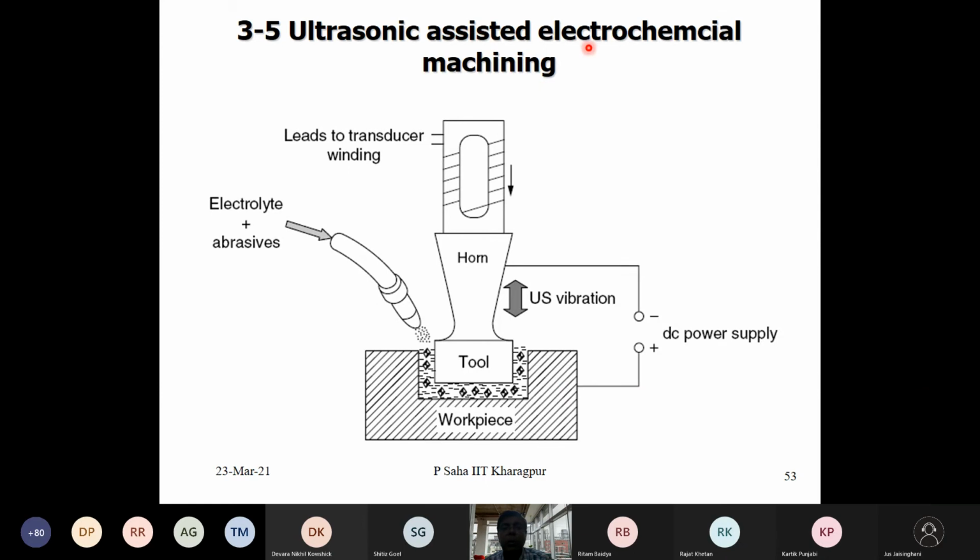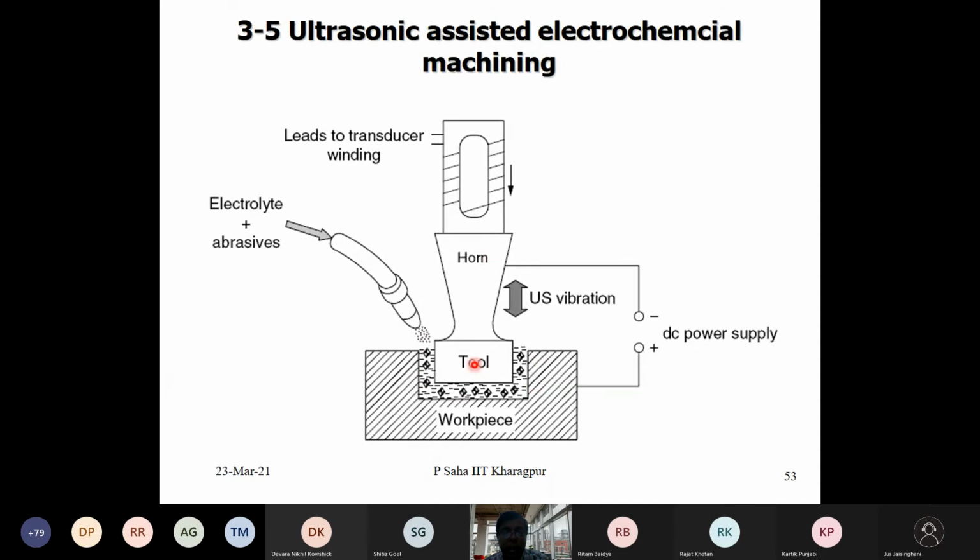This is the last process. I'm going to talk about ultrasonic assisted electrochemical machining. This is the ECM workpiece we want to machine, and there could be some specific type of workpiece for which such tool ultrasonic vibrations will be useful. What we are doing is putting a little amount of abrasive particles into the liquid electrolyte solution, so some abrasive particles will always be present here.